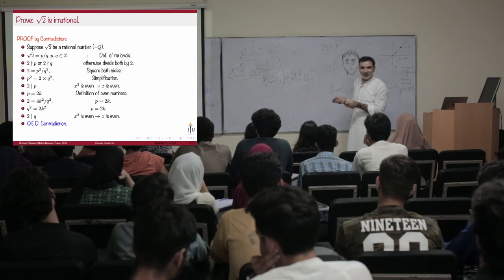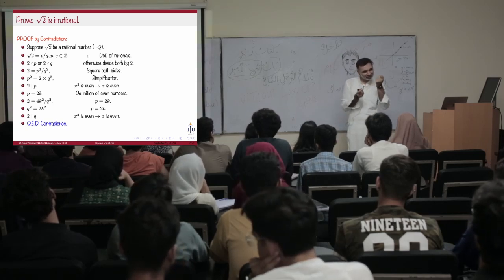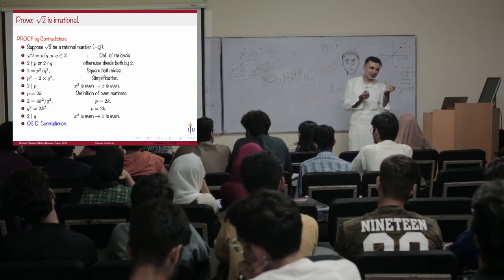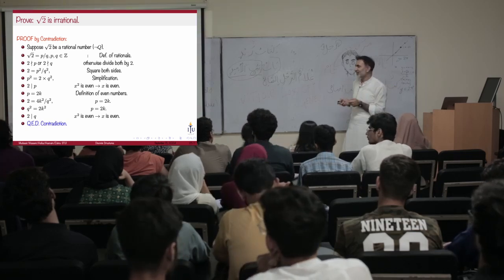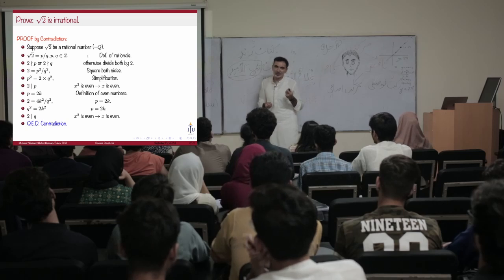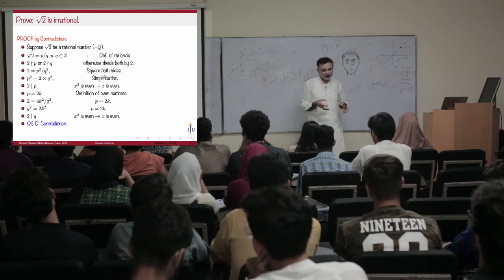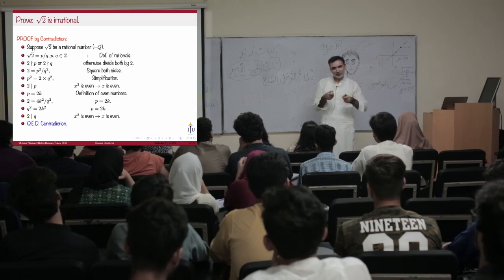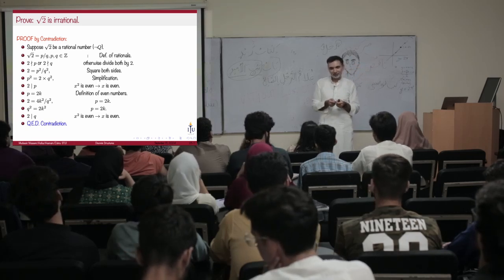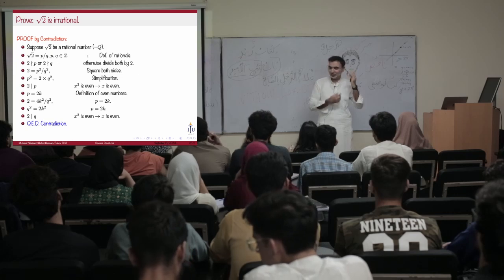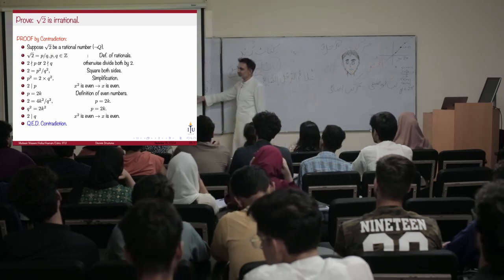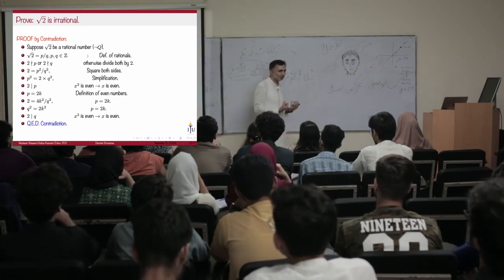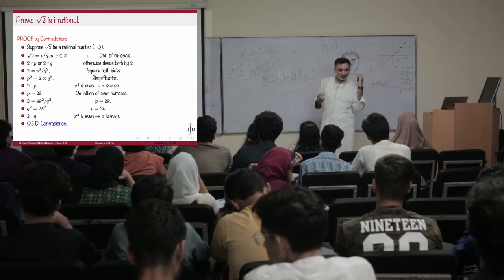Because we wanted to ultimately prove that both of them need to be even if they are equal to square root of 2. That's kind of, these proofs are tricky. At each step you don't have a set of actual inference rules that you can apply. It's really hard. You need to figure it out. You need to kind of start from a contradiction. How can I reach a contradiction? What can I do with things that will get me to the contradiction?